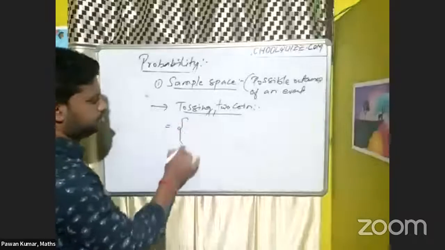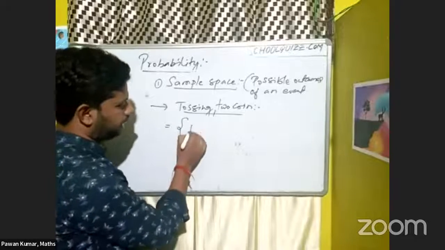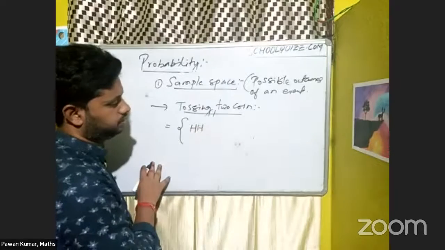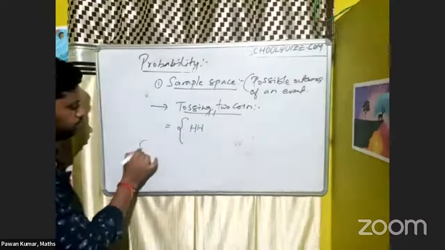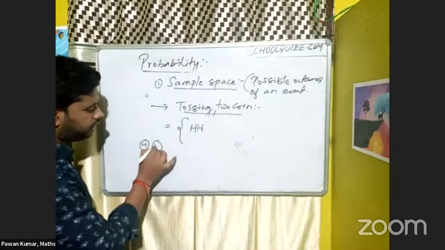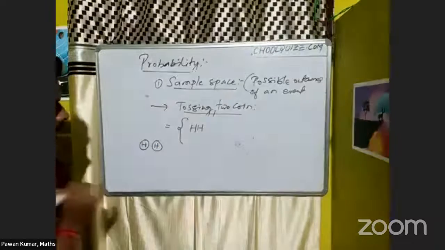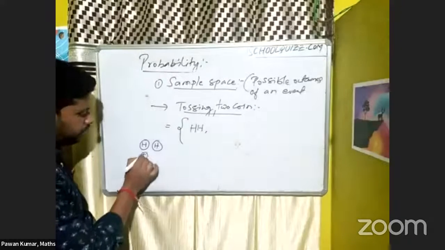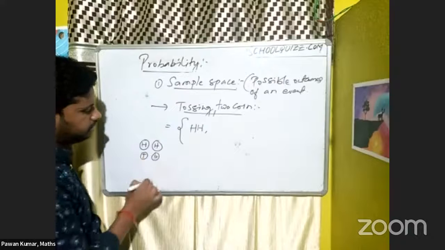Sample space means, suppose in one coin I'm getting head, in another coin I'm getting head. We are tossing two coins at a time, correct? So might be one will be showing head and another also showing head. So the first outcome will be head, head. Maybe one coin will be tail, another coin will be head.